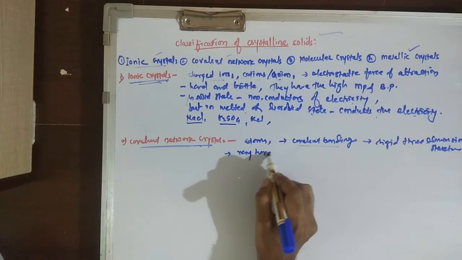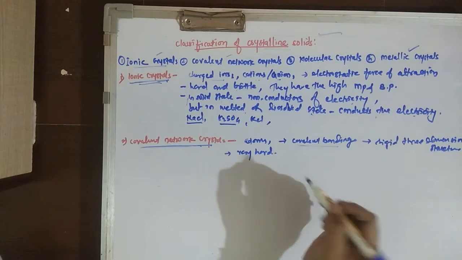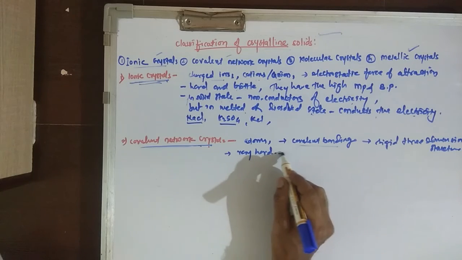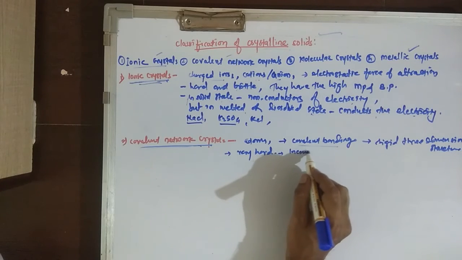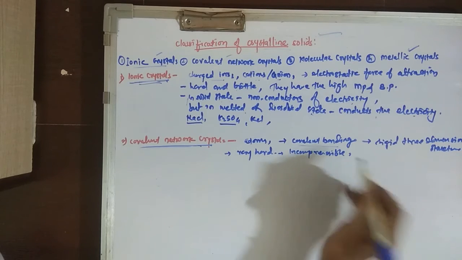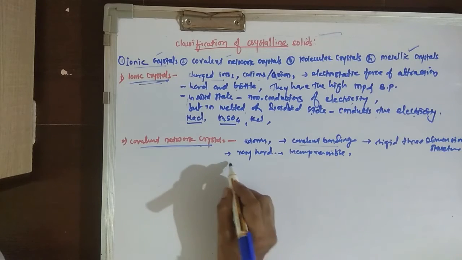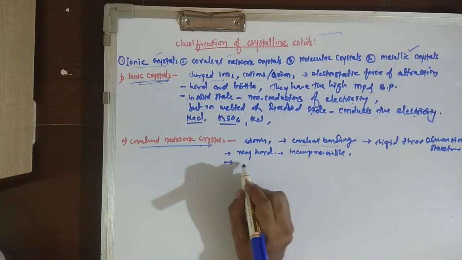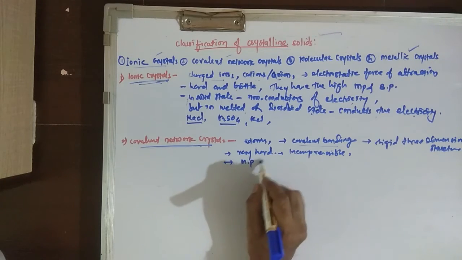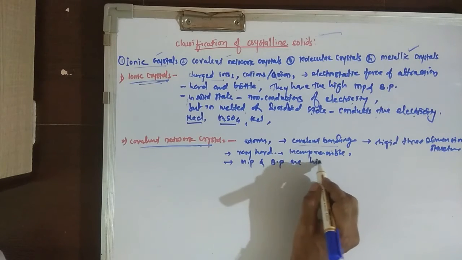They also become incompressible. And because of this rigidity or hardness, their melting and boiling points are very high.